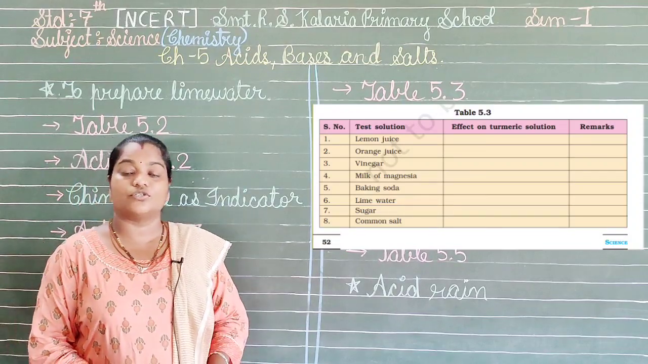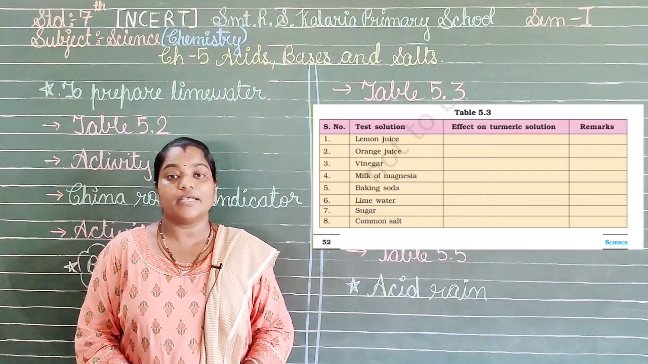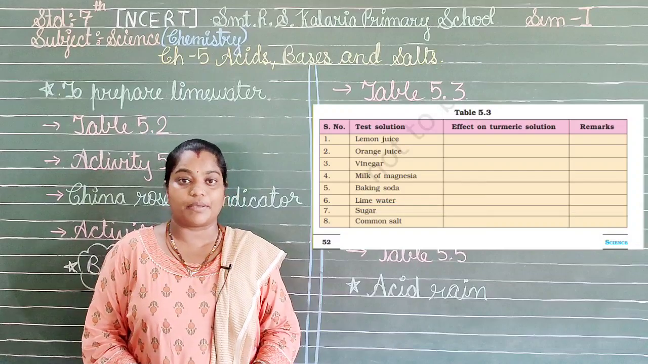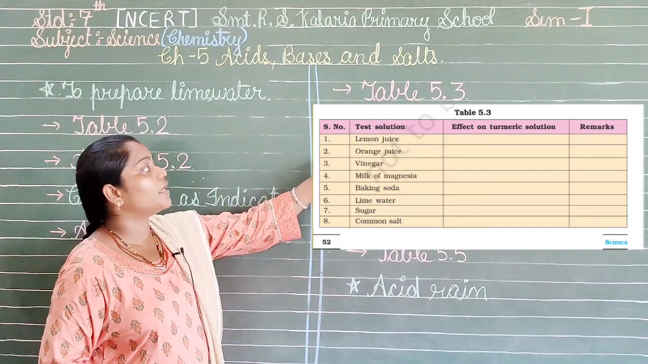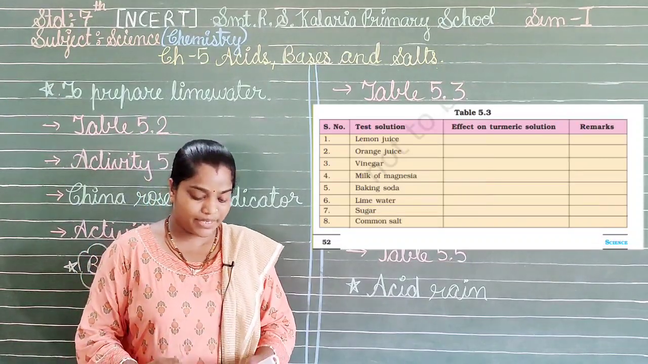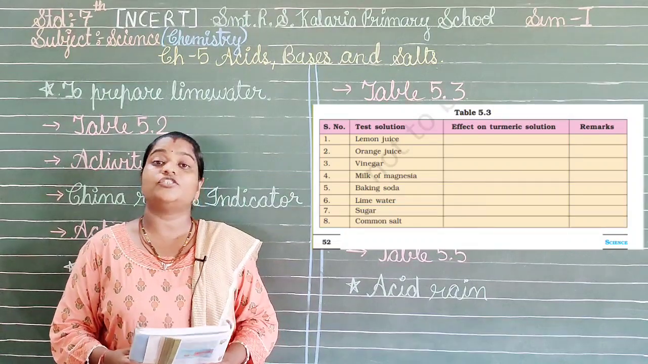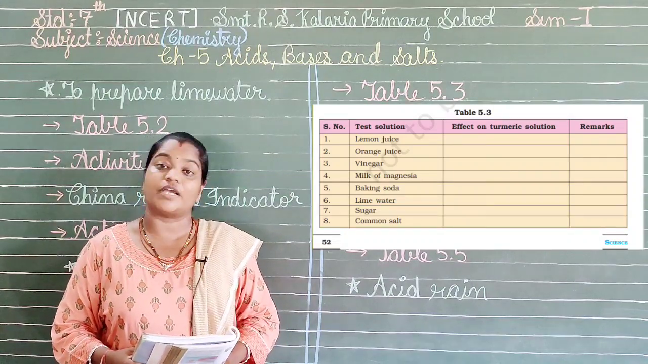Common salt, as is also known to us, is again a neutral solution, so it is again not going to appear in any different color on the turmeric paper. Now the next one we have here is table 5.4. What is this table 5.4? Here we have the test solutions given to us, the initial color, and then the final color.